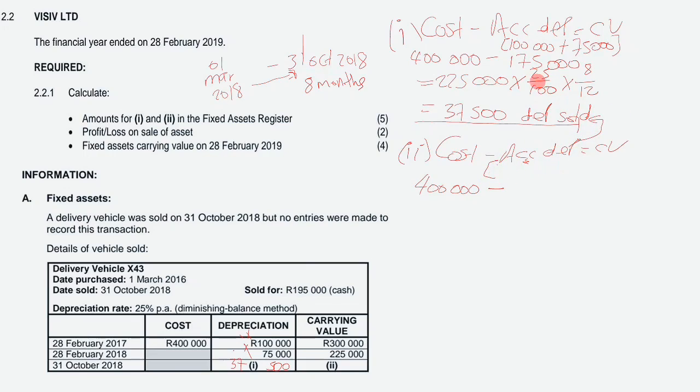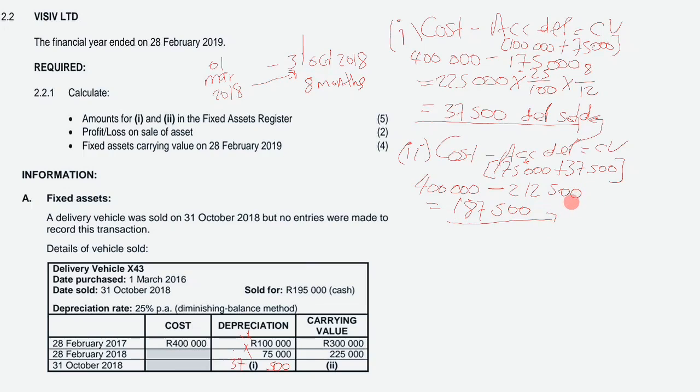So since we have 175,000 as our accumulated depreciation, which excludes the depreciation on asset disposal, we need to add back that 37,500. When we add the two, our answer is going to be 212,500, meaning it's the value of our accumulated depreciation. Therefore our answer for carrying value, or book value, is going to be 187,500.